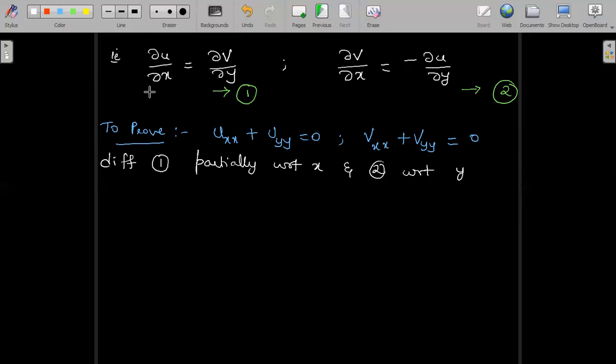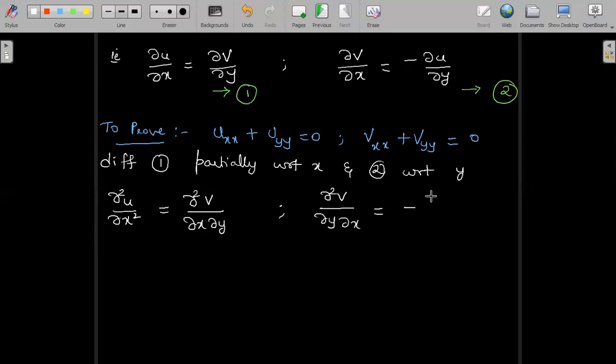So this will become dou u by dou x, once again differentiated with respect to x, gives us dou square u by dou x square, is equal to, with respect to x, when we differentiate the right hand side we get dou square v by dou x dou y. Similarly, equation 2 partially with respect to y will give us dou square v by dou y dou x is equal to minus dou square u by dou y square.